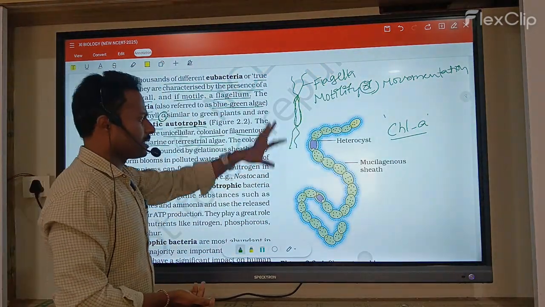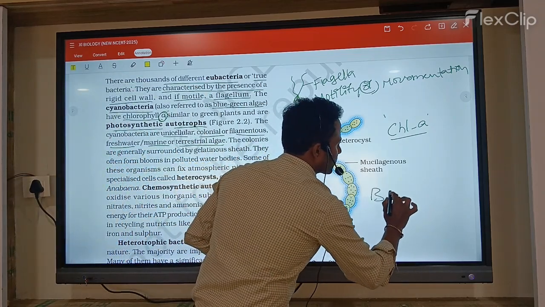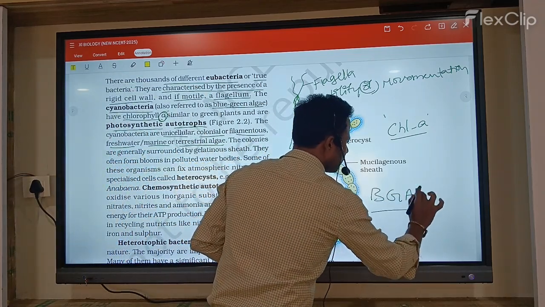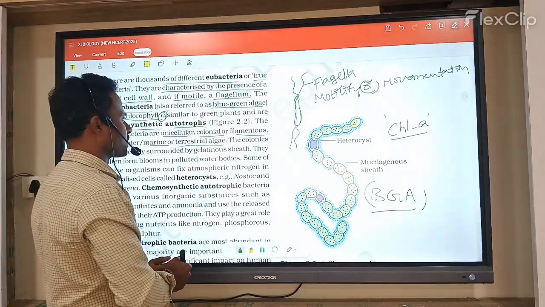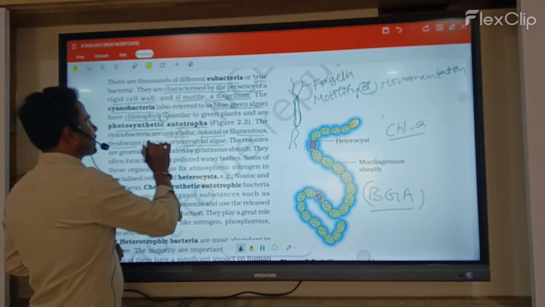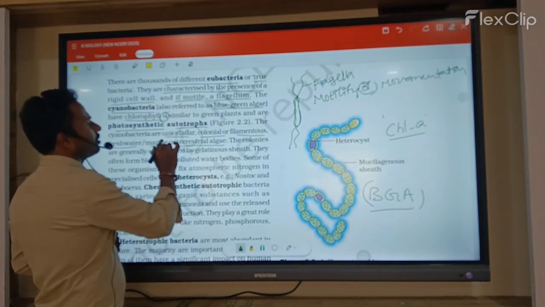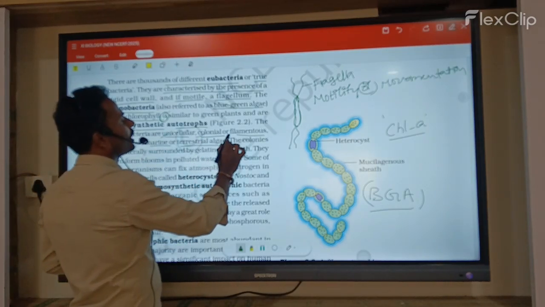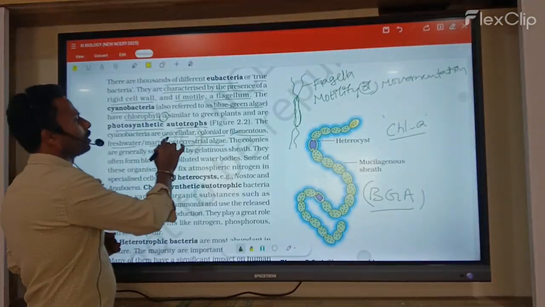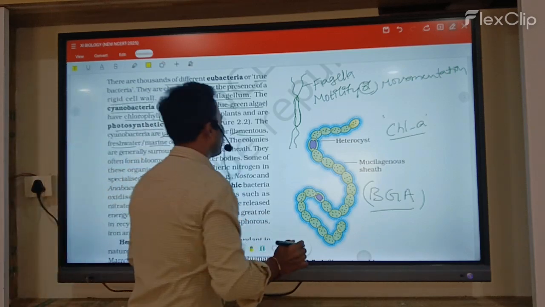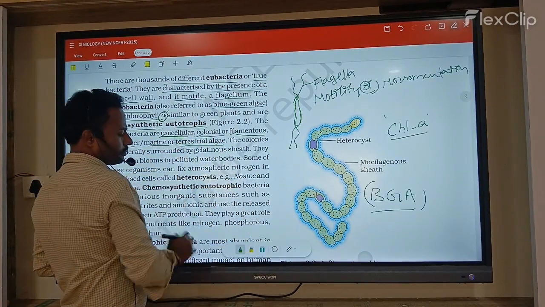Now, these blue-green algae members have different shapes and structures. Some cyanobacteria members appear in unicellular, colonial, and filamentous forms.